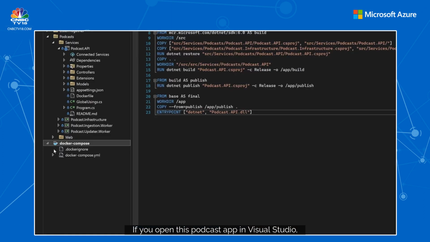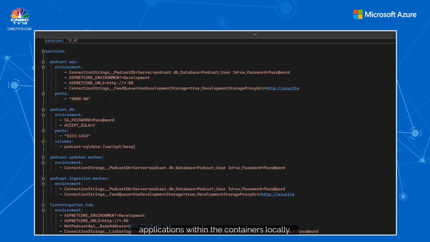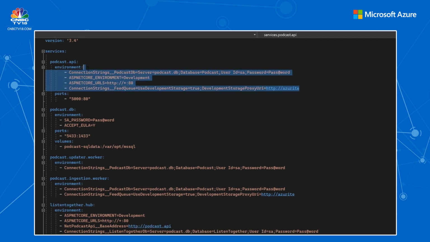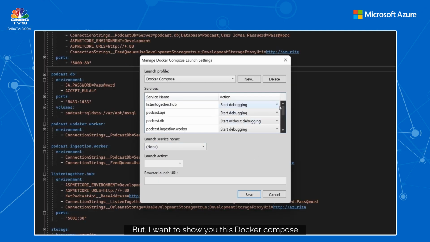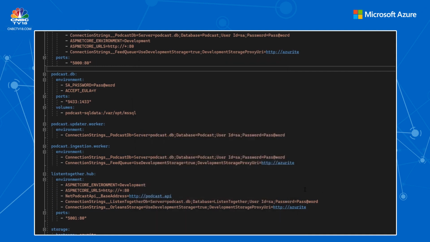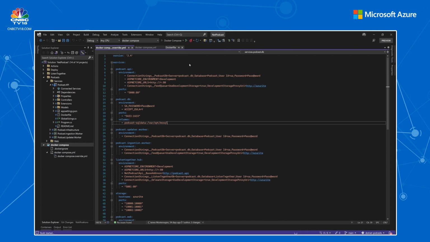If you open this podcast app in Visual Studio, you'll see a Docker Compose file, which is a great way to run multiple applications within containers locally. Now you can set some environment variables here, but I'm not going to get into the details of these. Let's look at how to run this. If you go to Docker Compose, you can run it, but I want to show you these Docker Compose launch settings, where you can choose which ones you really want to debug, and the other ones you can simply say you do not want to debug, so that way you're only working with the services that you absolutely need to debug. Now I'll go ahead and run this all together.